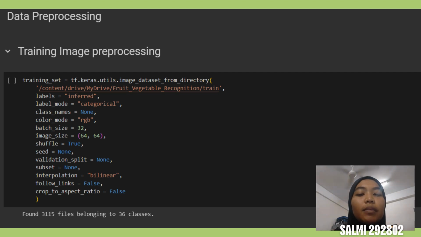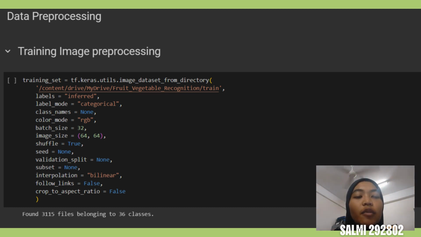If we increase our image size, it's going to take a lot of details in that image and take a lot of time. Next, shuffle set as true, seed, validation split and subset as none, interpolation as bilinear because it's just for resizing the image. Then follow links and crop to aspect ratio as false, which we keep as the default provided by the Keras API. We have completed this training set.